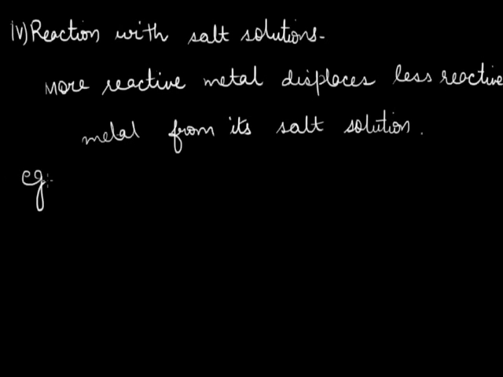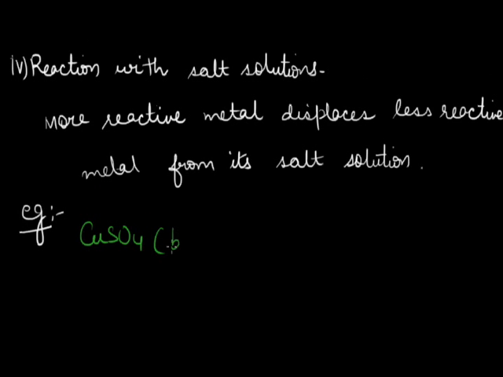For example, we take a solution of copper sulfate, which is blue in color, and we put a strip of zinc metal in it. We can observe that the blue color of copper sulfate fades gradually and copper metal is deposited on the zinc strip. This means that the reaction that occurs is